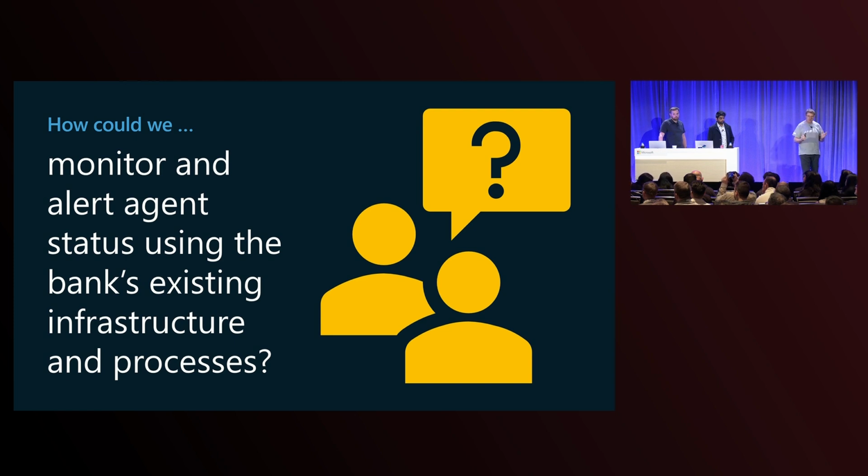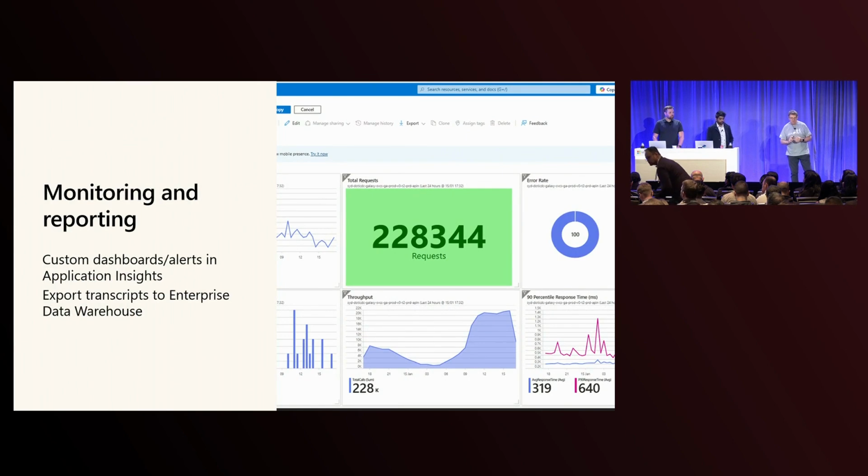The third thing I want to talk about is this idea of monitoring and alerting, also a key part of any enterprise software development process. The bank, of course, already has a great deal of monitoring and alerting infrastructure for the rest of their IT infrastructure. So while it's lovely that Copilot Studio has some great analytics and monitoring built into it, we needed to make sure that it was integrated with the entire operational capability of the bank. To do that, we took advantage of the way Copilot Studio outputs information through Application Insights, and we built a number of custom dashboards and alerts as part of that process.